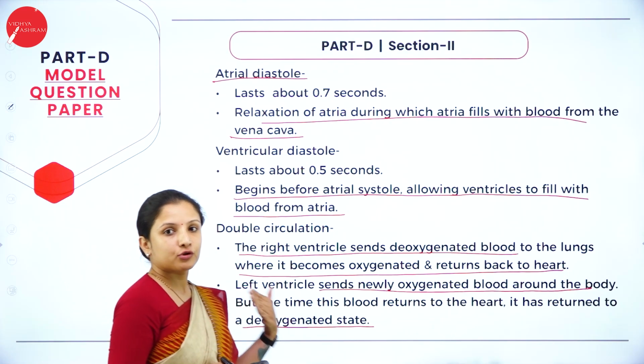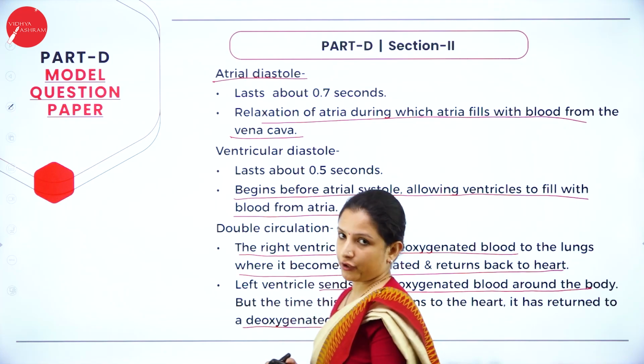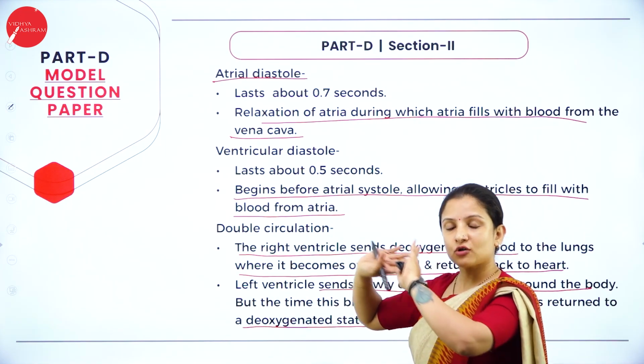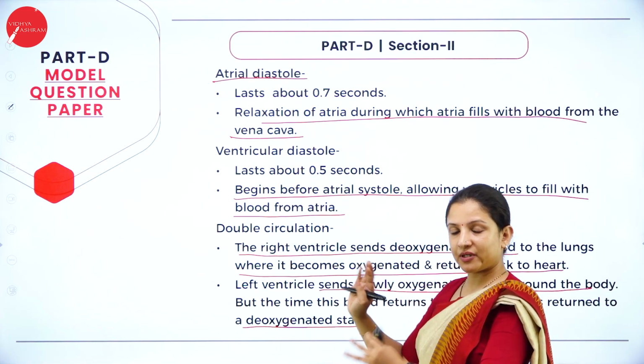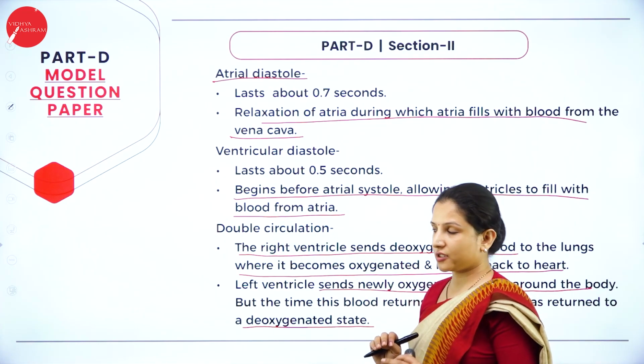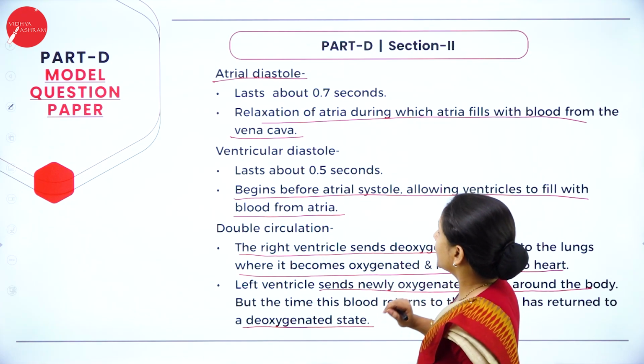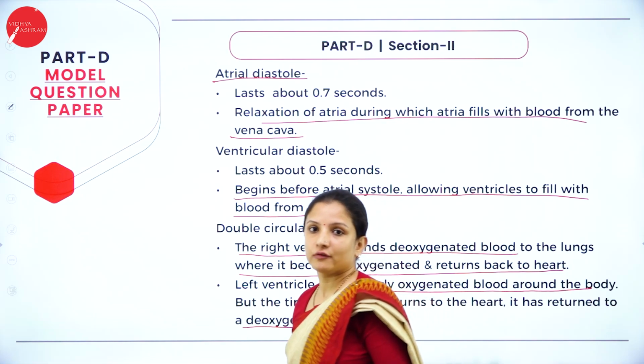That is, you have to write about the contraction and relaxation. However you want, you can write. But to make you easily understand, I have written contraction separately, relaxation separately, and then went on to double circulation. So that is how I have split and written the answer here. This is how you have to solve the question.